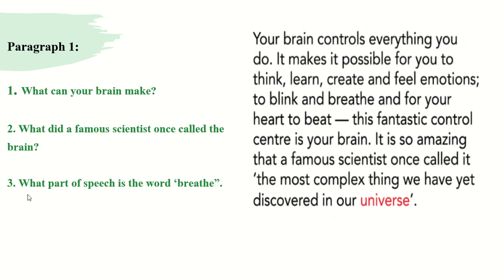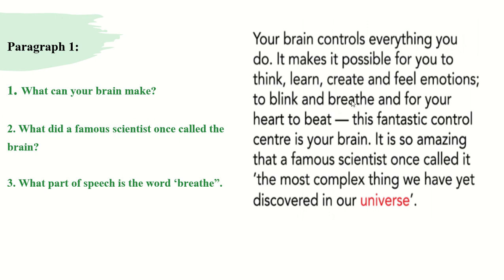Okay. 3. What part of speech is the word breathe? Look at this word, breathe. This is in line 4. So let's read the sentence. When we say that the brain makes it possible for you to do lots of things, one of these things is to blink and breathe, and for your heart to beat. So this is the work of the brain, to blink and breathe.